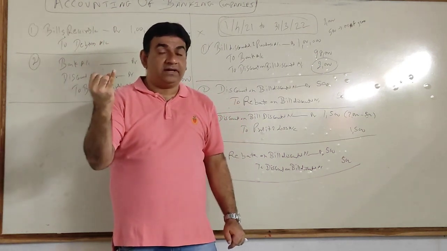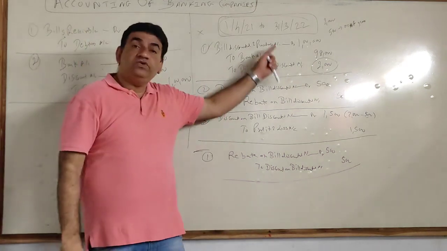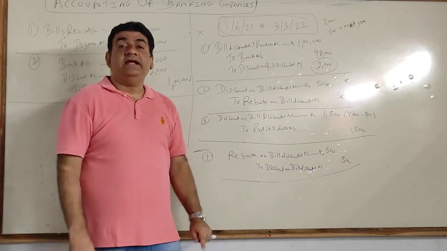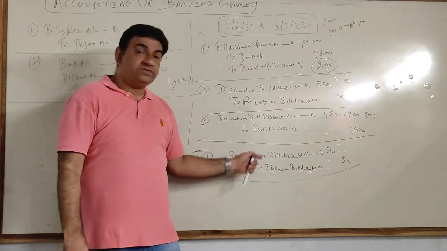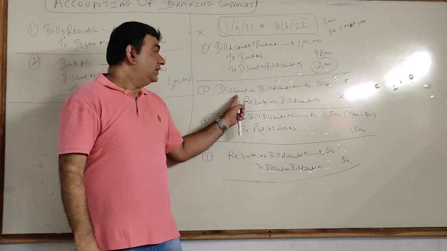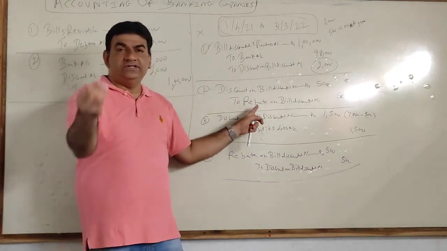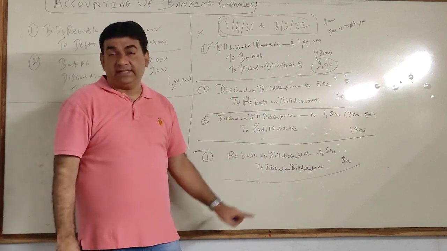That will be the first one. After calculating the rebate, then you will have to pass these 4 entries, and after that you will have to make ledger accounts. In your syllabus for this part, you just have to make 2 ledger accounts. One is discount on bill discounted and the other is rebate. So just 2 accounts are there.